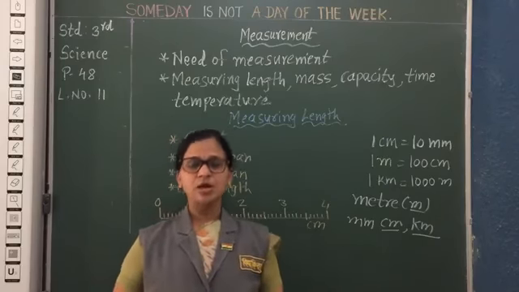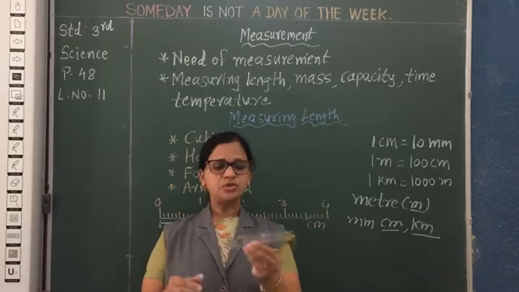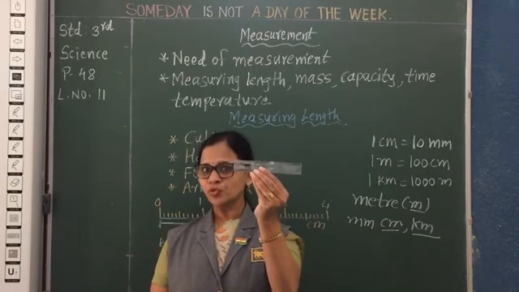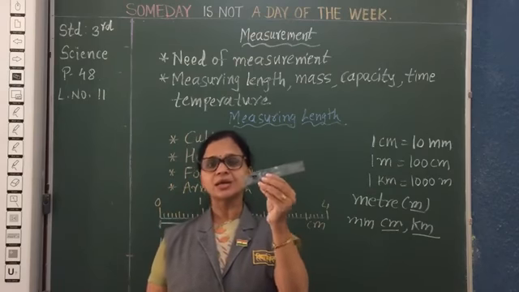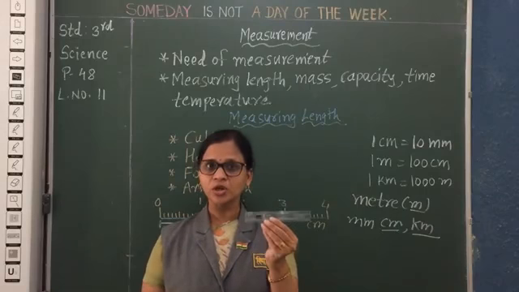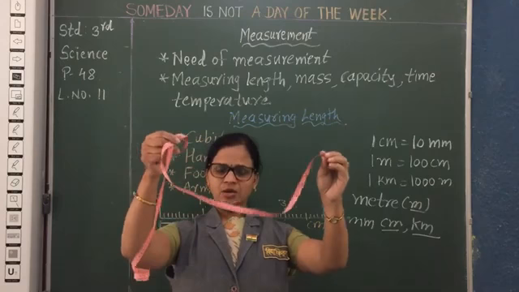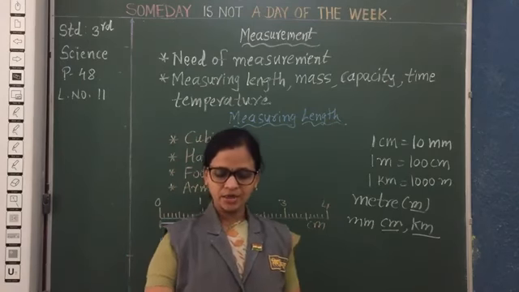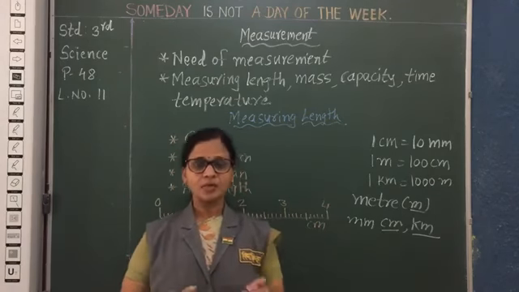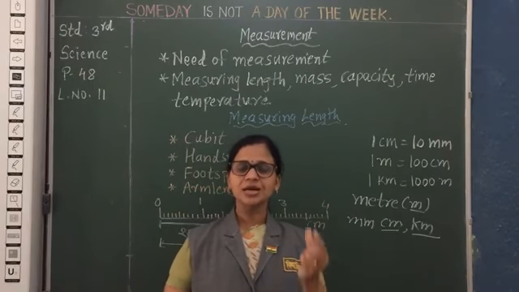Now suppose you want to measure your height, can you use such a ruler? No, because it is difficult to measure with a ruler, but you can use a measuring tape. For whatever smaller object, you can always use the ruler.